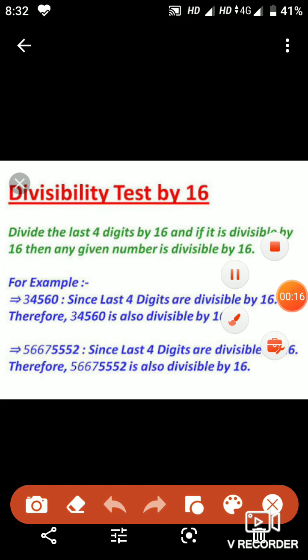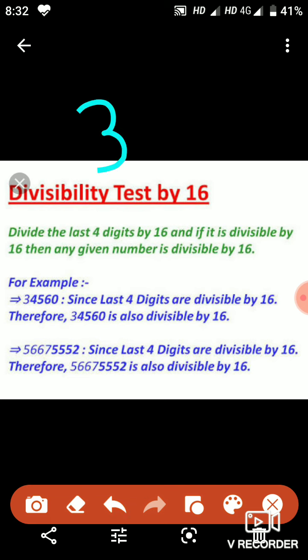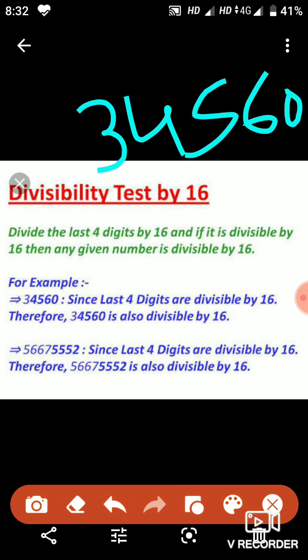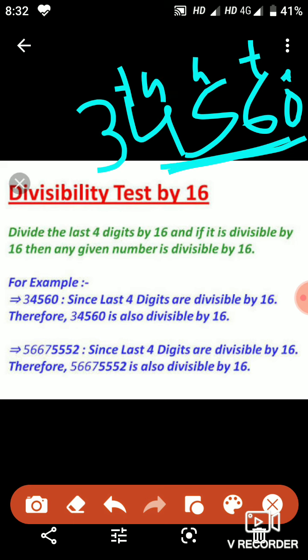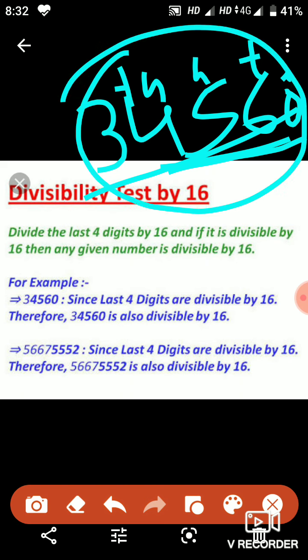The divisibility rule of 16 says that if the last four digits of a particular number are divisible by 16, then the original number, the complete number, will be divisible by 16. For example, 34,560. The last four digits, that means ones, tens, hundreds and thousands. 4,560 is divisible by 16. So since 4,560 is divisible by 16, the complete number 34,560 is divisible by 16.